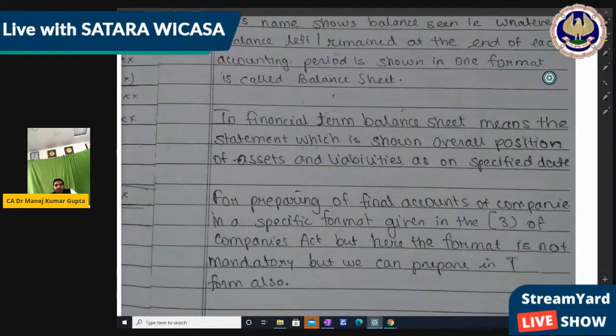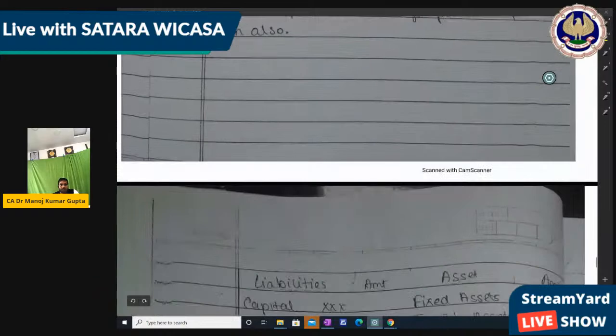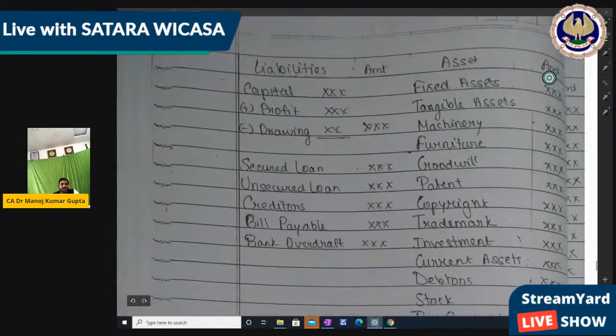For preparing the final account, the specified format is given in Schedule 3 of the Companies Act, but here the format is not mandatory, and we can make it as per our T form also, because it's the final account of a manufacturing company, right?